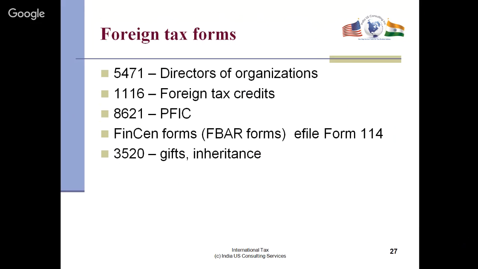So technically, you pay the highest rate of tax in foreign mutual funds, if that's the nature of investment. And FinCEN forms is FBAR forms. Now you have to file electronically. It's Form 114. 3520 is a US tax form. Now, if you have gifts, inheritance, even from India or anywhere in the world, technically you can file this form, and then they keep track of when you sell these properties to inherit the basis.